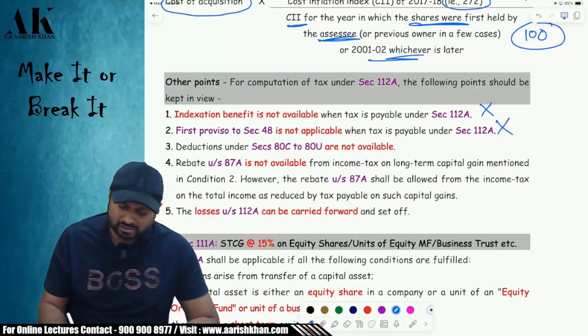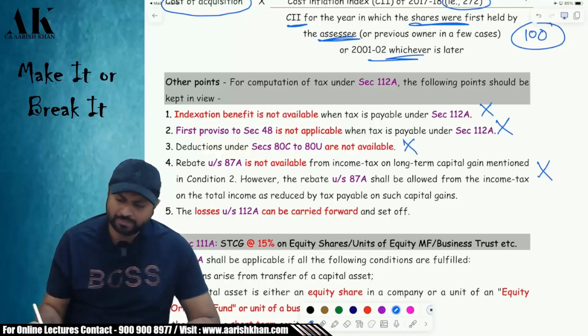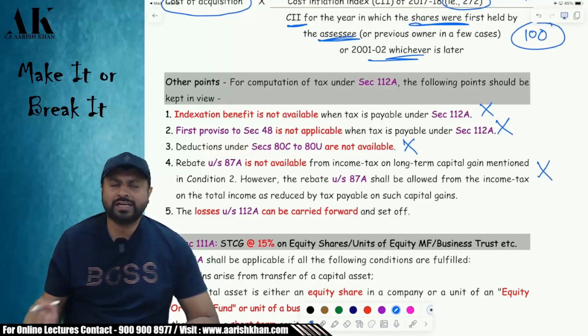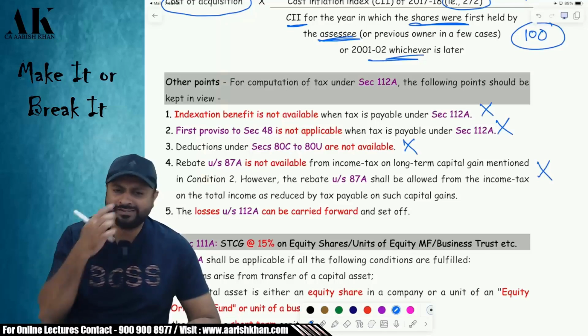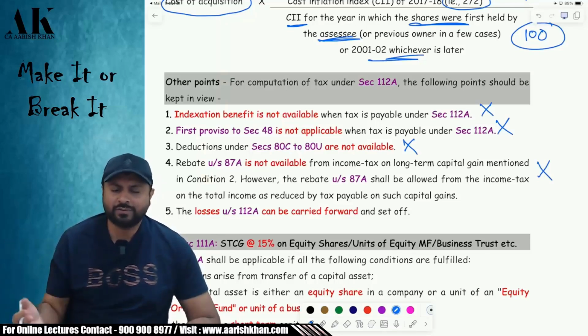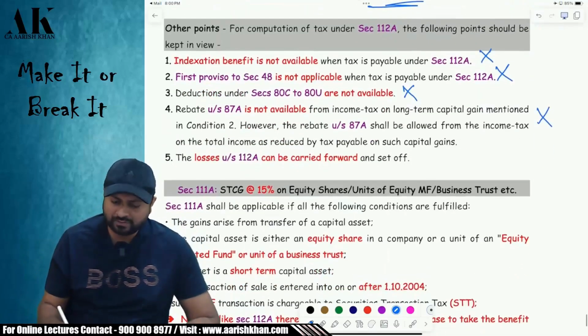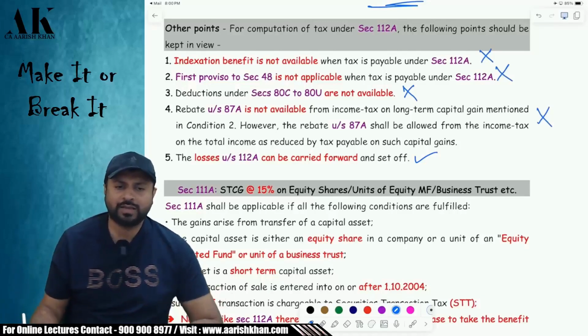Third bad news, no deduction of Chapter VI-A against 112A. Fourth bad news, no rebate against 112A income. Against 112A income, even if your income is up to 5 lakhs under the old regime or up to 7 lakh in the new regime, you are not going to enjoy the rebate under 87A. The fifth one is good news. If there is a loss under 112A, you can carry forward that loss and set it off against your other long-term capital gains, okay?